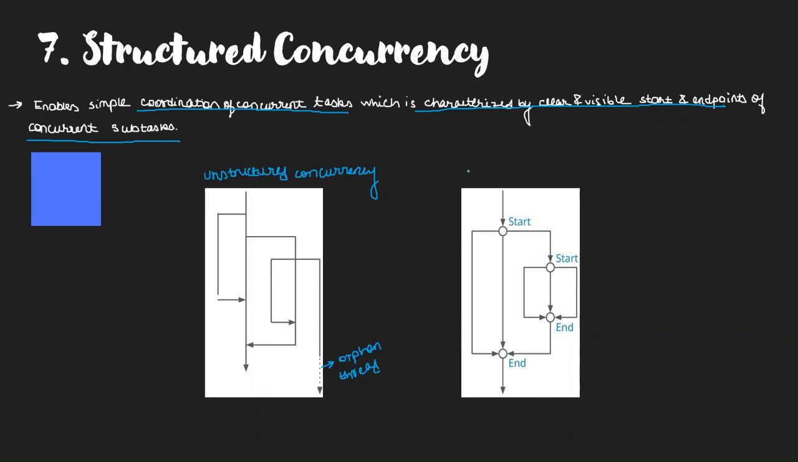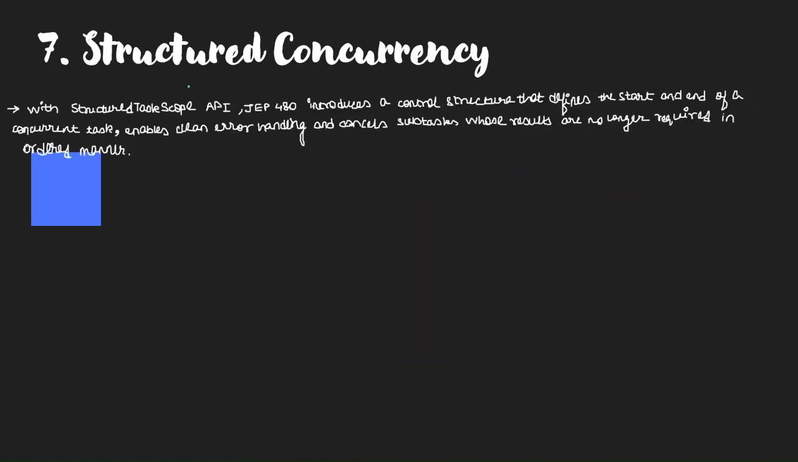But on the contrary, we have this flowchart which denotes structured concurrency, where every subtask has clear and visible start and end points. It is implemented in Java with the help of the StructuredTaskScope API. This has been brought about by JEP 480 and introduces a control structure that defines the start and end of a concurrent task. It also enables clean error handling, and cancels those subtasks whose results are no longer required, in an ordered manner.